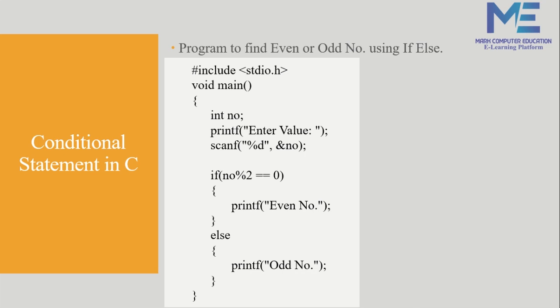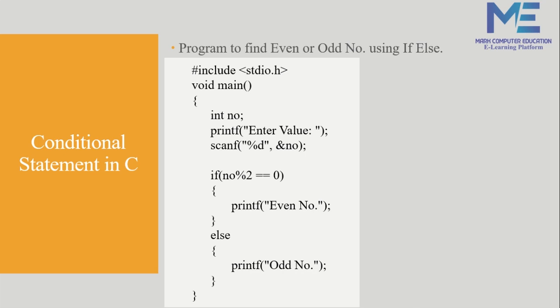So now here we have used the if else block. The condition for even or odd is: if the number is divided by 2 and we get the remainder 0, then that number is known as an even number, otherwise it is known as an odd number.